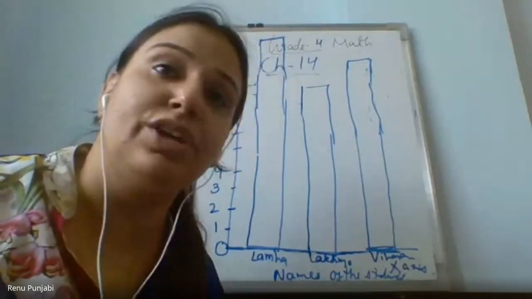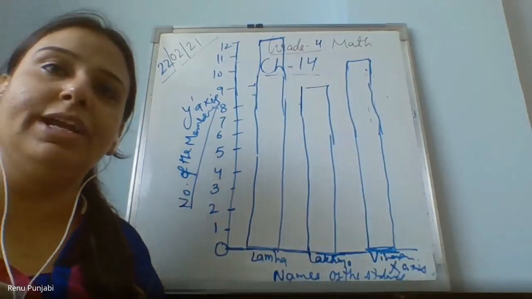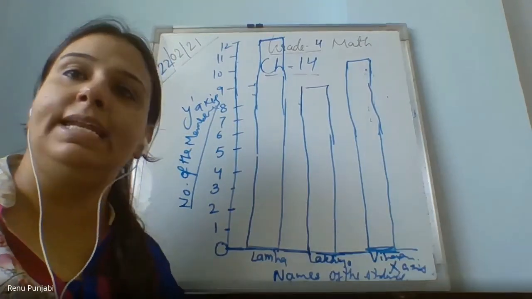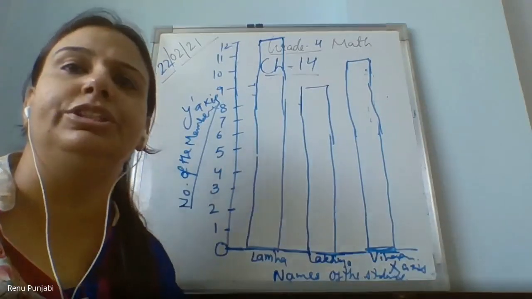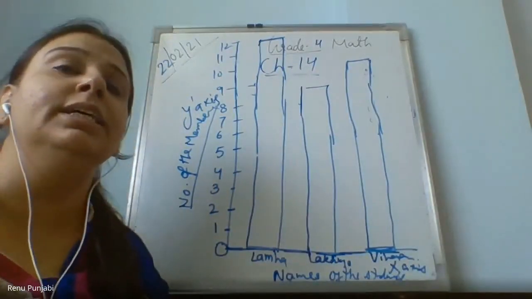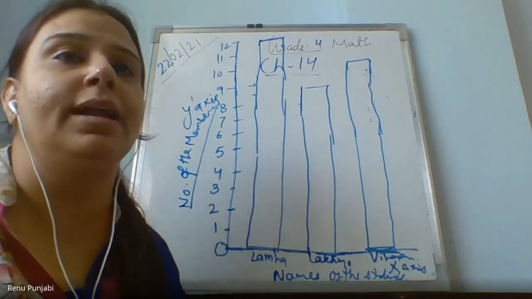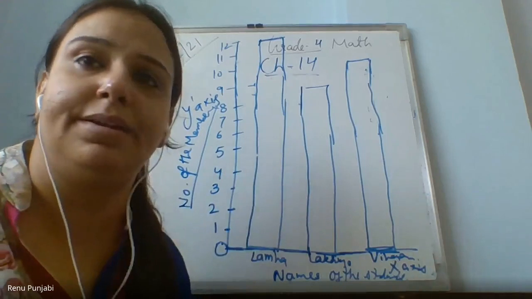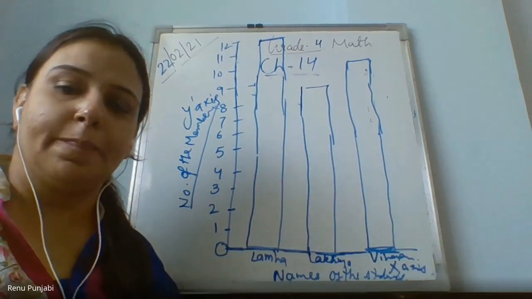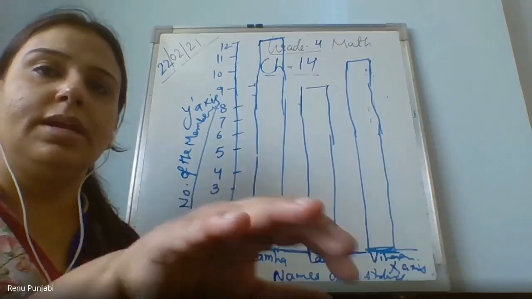Because I think you children have the bars which I told you to bring, of different lengths, right? Yes, ma'am. So now you select any question for which you have collected the information of the children, like ice cream, on the basis of the sports, on the basis of the subjects, any information you take, and now draw a bar graph by sticking the bars which you have prepared. Did you make them? Please stop now, Farzan.